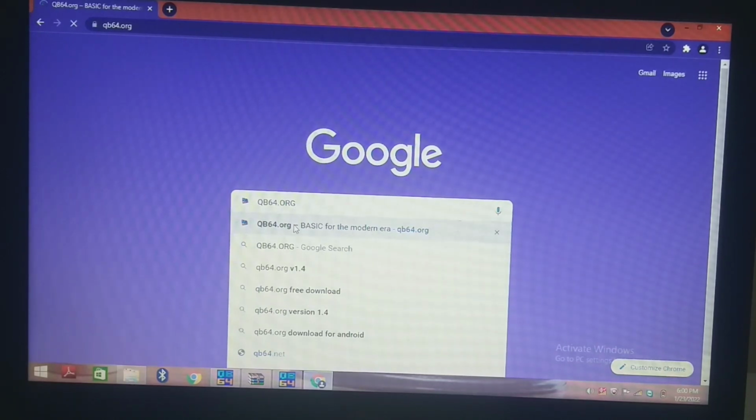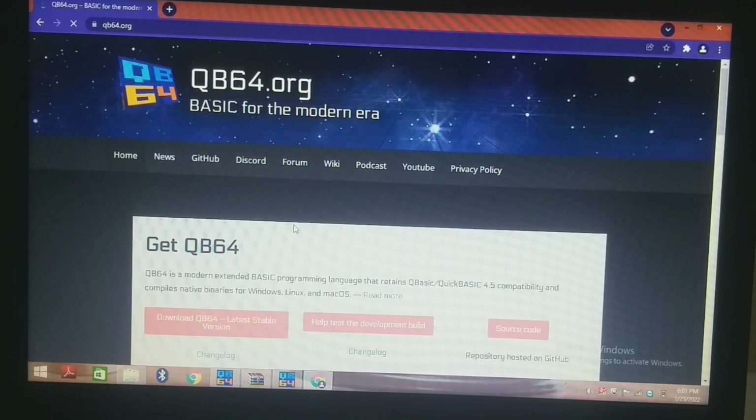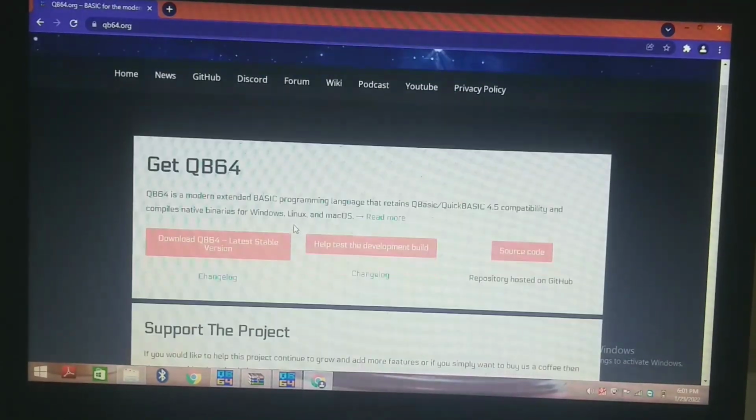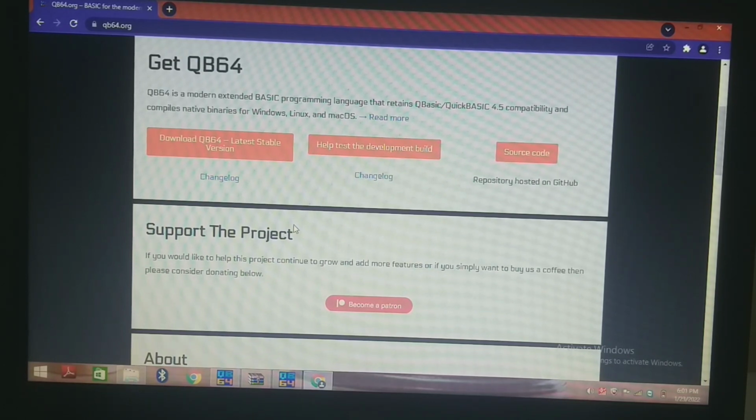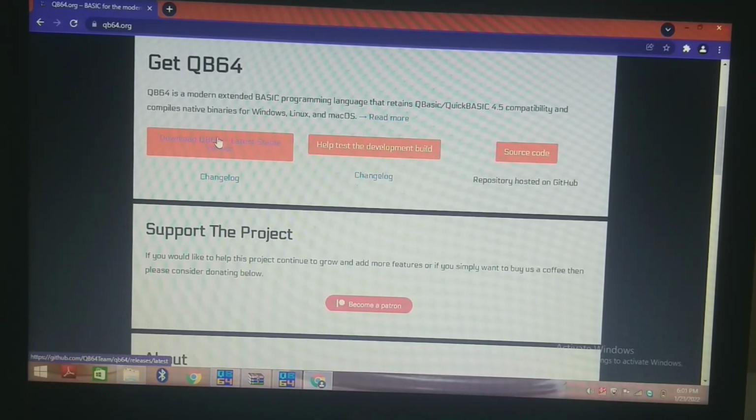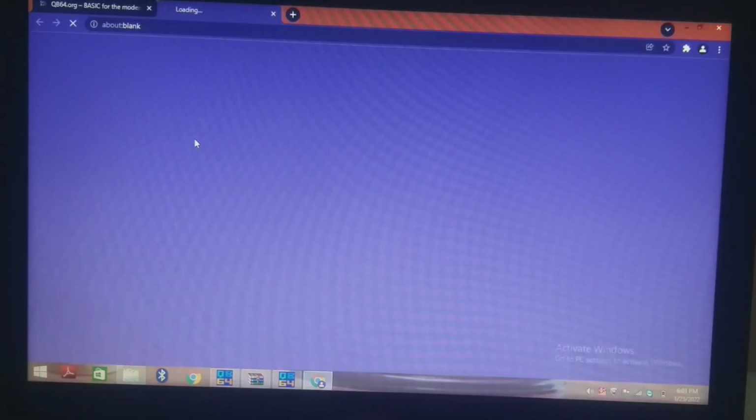Now do a Google search, and after that you will find this kind of page in front of your computer screen. So in this you have to click on download qb64,